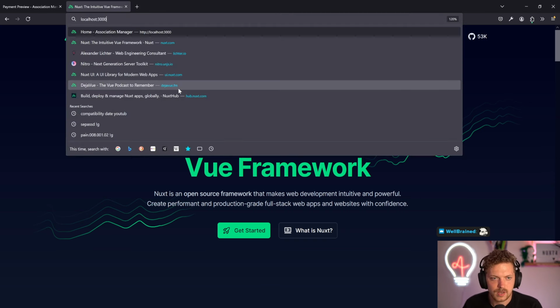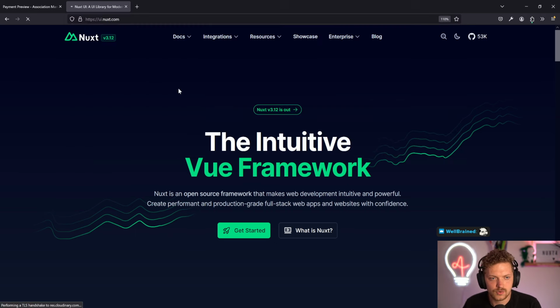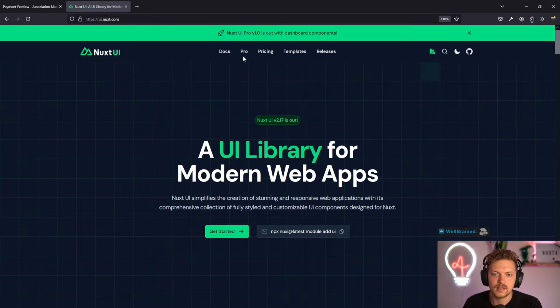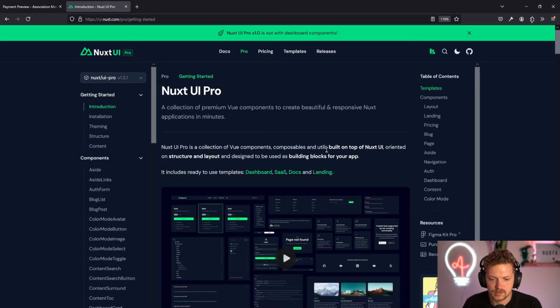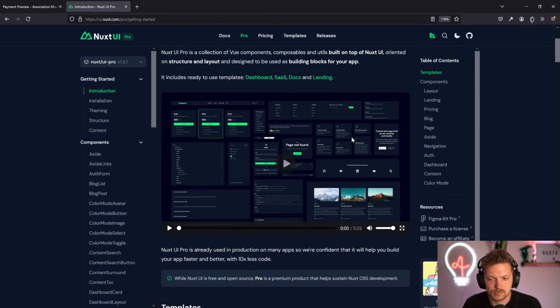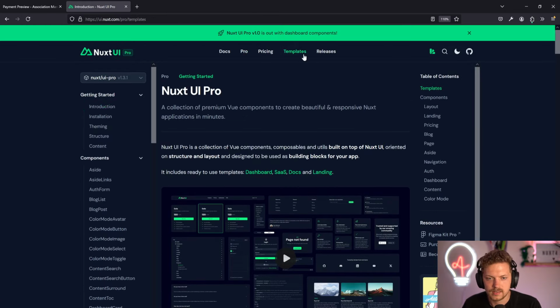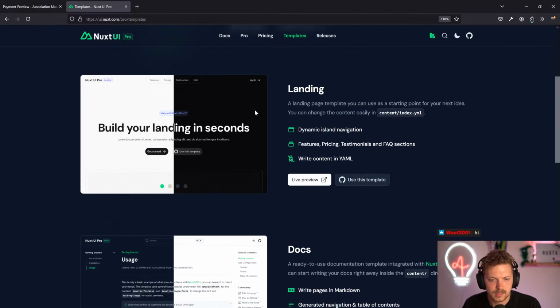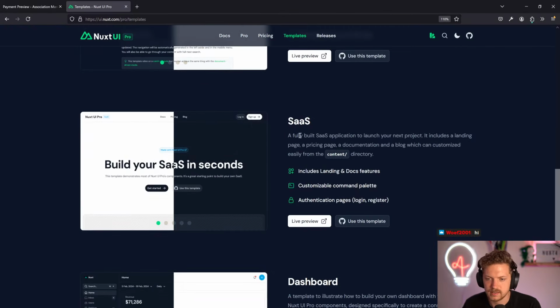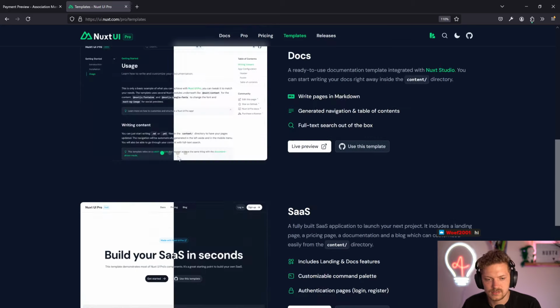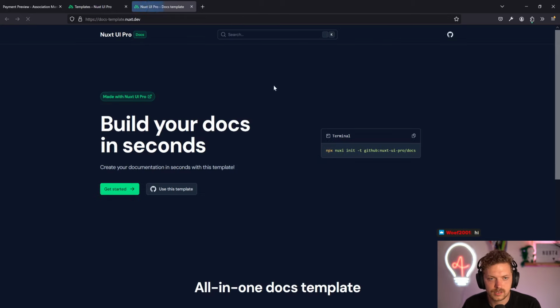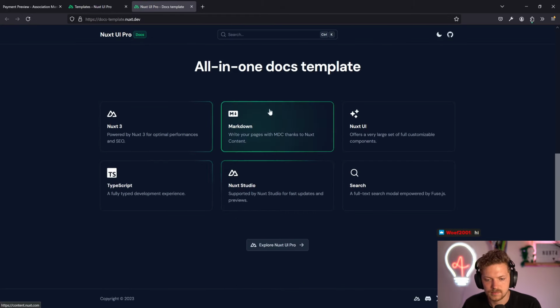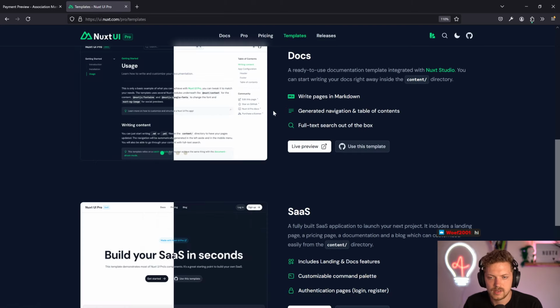Then what we have as well is Nuxt UI, which is a free component library. It also has a pro tier, basically giving all the cool components with different templates all around there, like a landing page template, docs template, software as a service, and so on. So that's all built in. You can live preview them. You get all these components to use, and it's a one-time payment.